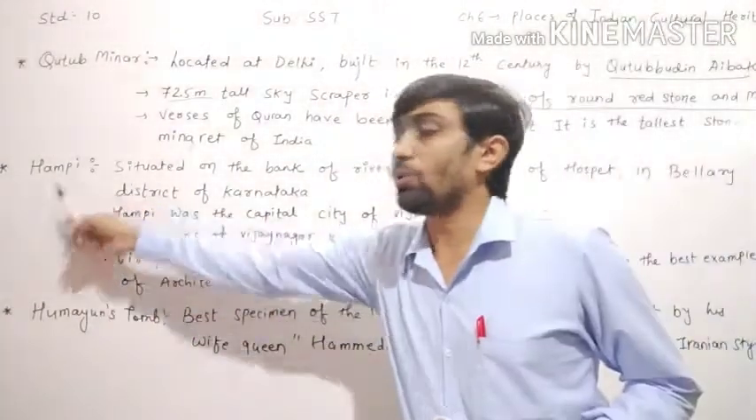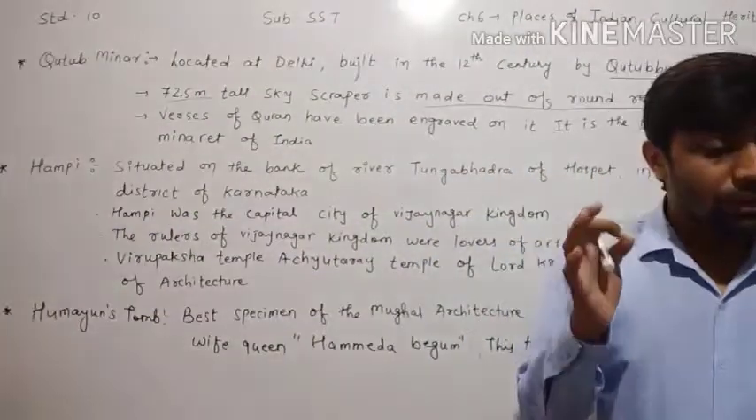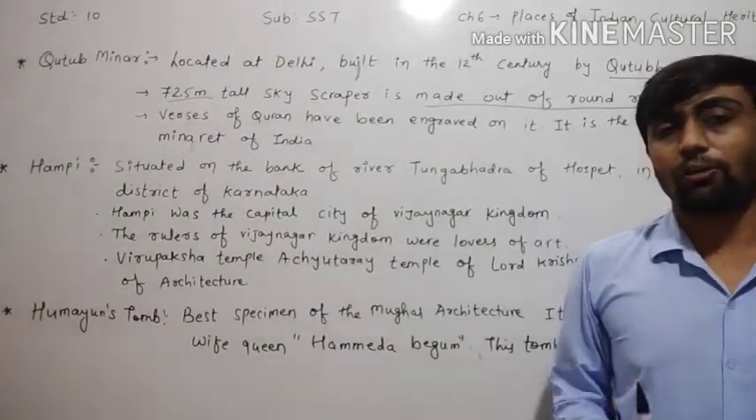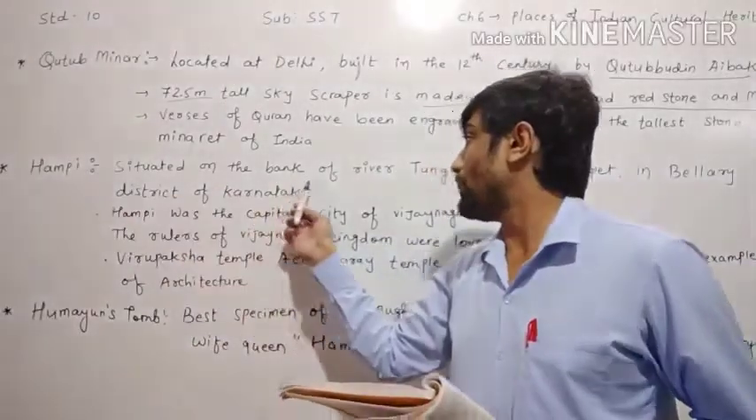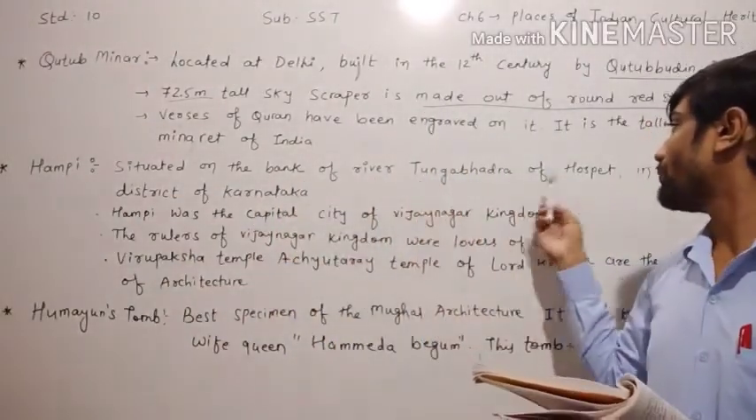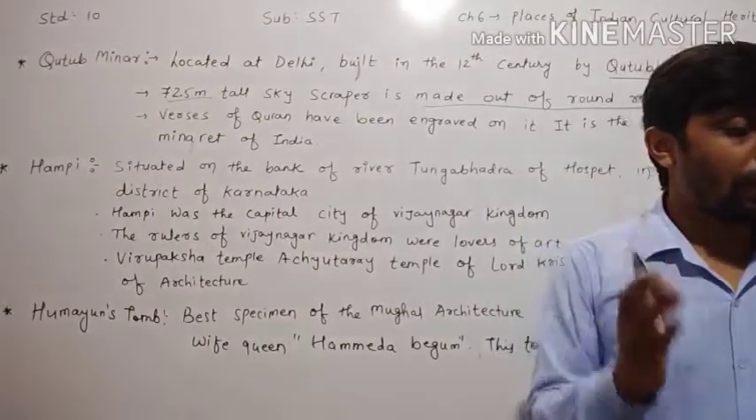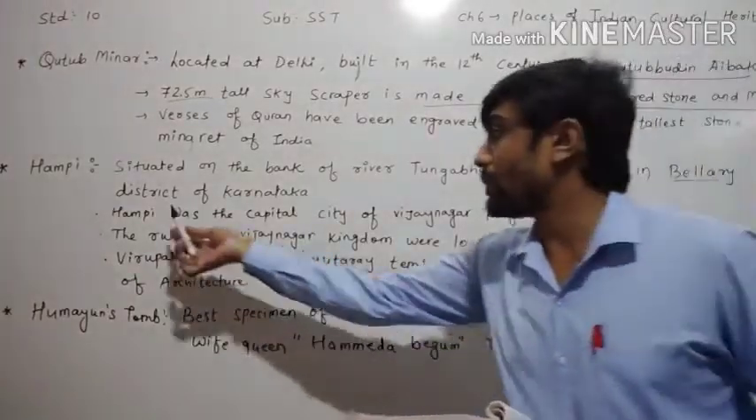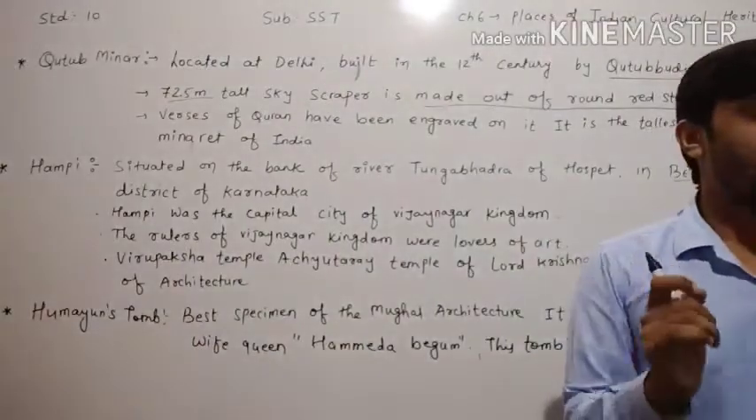After this, children, information is given about Hampi. This town is situated on the bank of the river Tungabhadra. Where is Hampi located? Hampi is situated on the bank of the river Tungabhadra, near Hospet in the Bellary district of Karnataka. In which state? In the Bellary district of Karnataka, where Hampi is located.